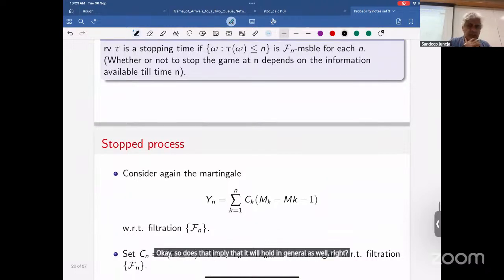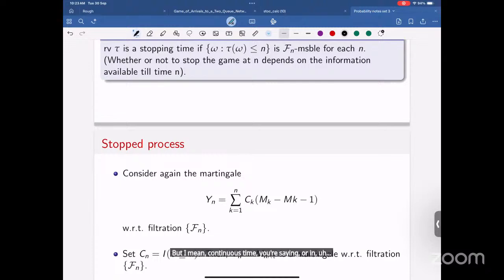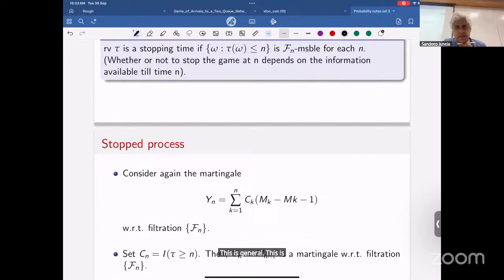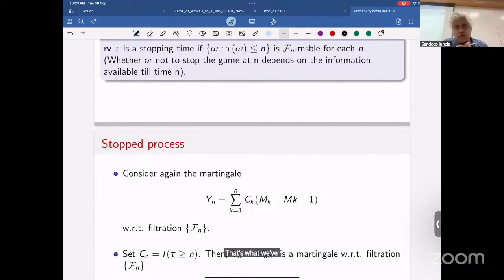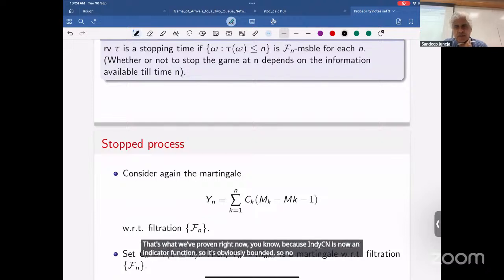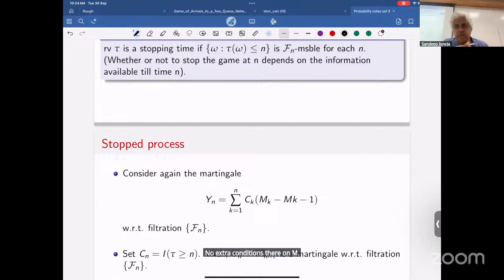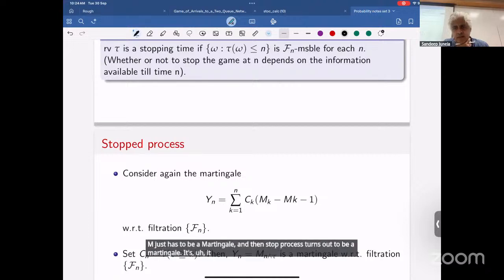General meaning what? In continuous time, or in general? This is a general result: M is any martingale, and the stopped process is also a martingale. That's what we've proven right now. Because Cn is an indicator function, it is obviously bounded. So there are no extra conditions on M. M just has to be a martingale, then the stopped process turns out to be a martingale. It's as clear as that.